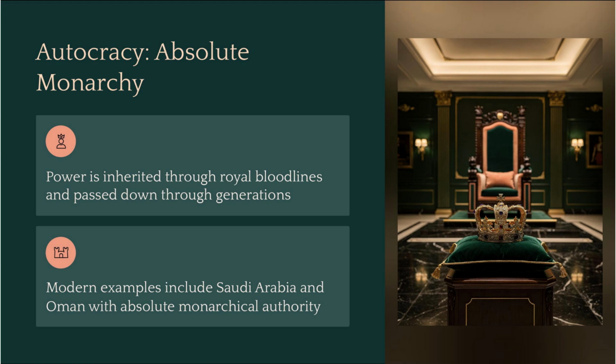Let's dive deeper into autocracy, starting with the oldest form, the absolute monarchy. In this system, power isn't voted on. It is inherited through royal bloodlines and passed down through generations. While this might sound like something from the Middle Ages, it still exists in the modern world. Countries like Saudi Arabia and Oman operate with absolute monarchical authority, where the ruler's word is law.